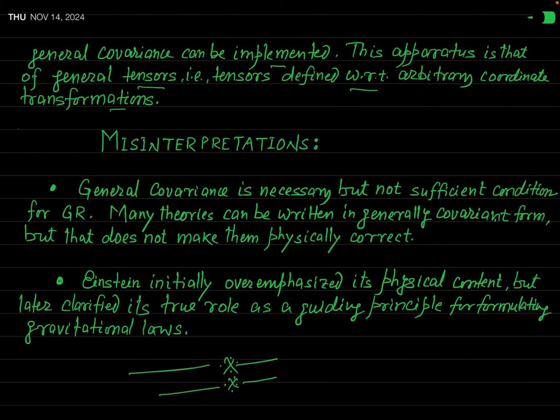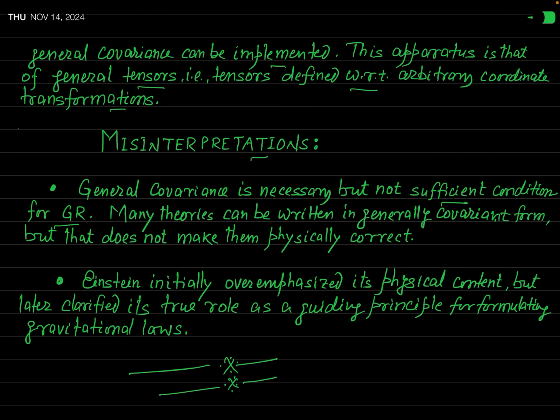But regarding this principle of general covariance, there are some misinterpretations too. What are the important misinterpretations? How do people misinterpret this principle of general covariance? Let us see. In fact, general covariance is a necessary but not sufficient condition for general relativity. This is a very remarkable fact. For general relativity, this general covariance principle is necessary, but it is not sufficient.